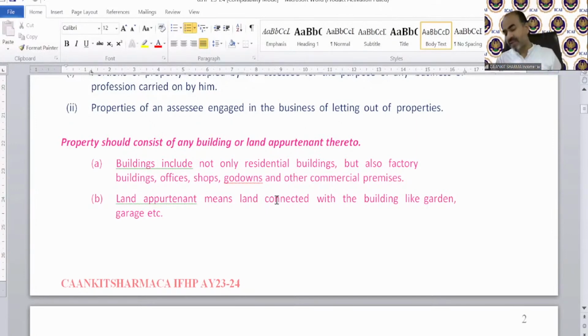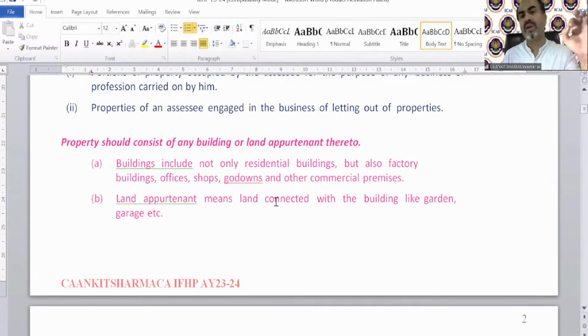Because if we are going to discuss the income from house property chapter, like I just discussed with you, there's a provision of deemed owner. So if you do not read the provisions of deemed owner, then how is it possible that if in a question the deemed owner numerical concept has been given, you will be able to solve that question, because you do not know what is the meaning of deemed owner.